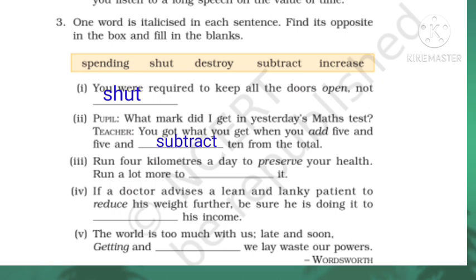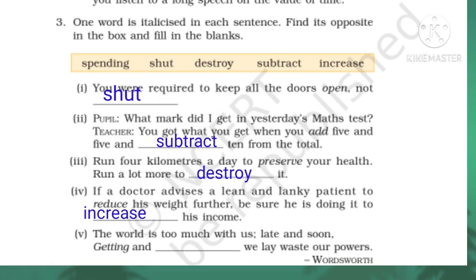Third one. Run 4 kilometers a day to preserve your health. Run a lot more to dash it. The italicized word in this sentence is preserve. The opposite of preserve is destroy. Fourth one. If a doctor advises a lean and lanky patient to reduce his weight further, be sure he is doing it to dash his income. The italicized word in this sentence is reduce. The opposite of that word is increase.